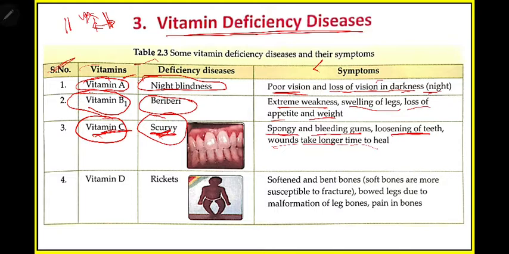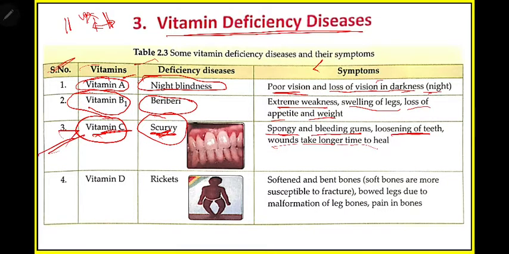So the person suffering from scurvy has 3 common symptoms: spongy or bleeding gums, then the teeth become loose, and the third is wounds. Any type of wound or cut in their body will take more time to repair.